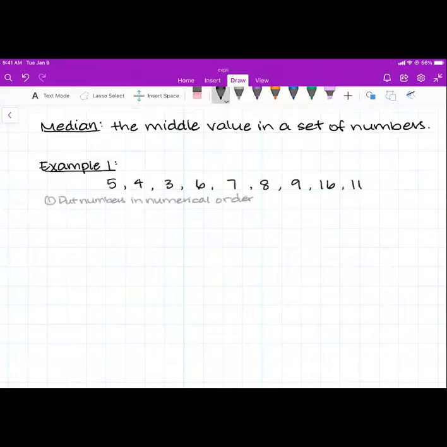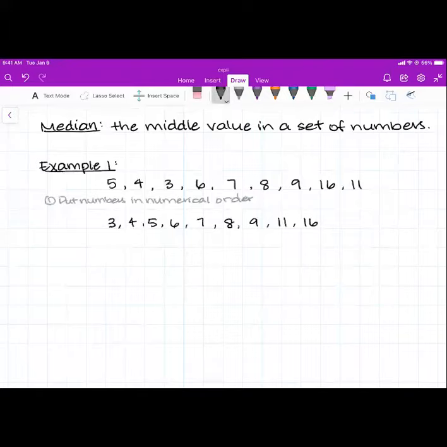Let's start with the 3, then 4, 5. Next up, we've got the 6, 7, 8. Looks like we have a 9, 11, and 16. Okay, so all we did was take this data set and put it in order from least to greatest.